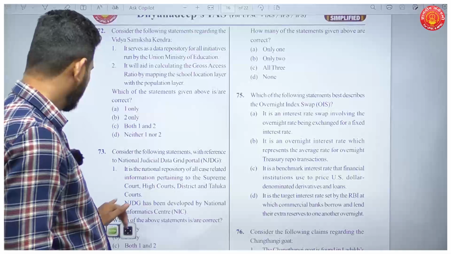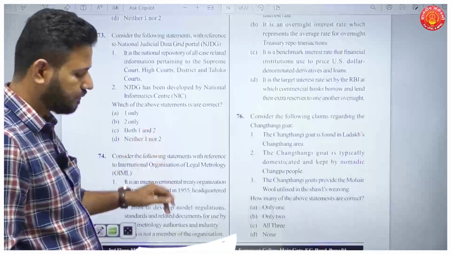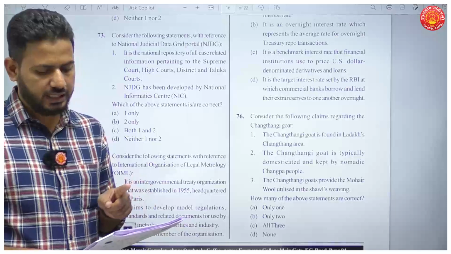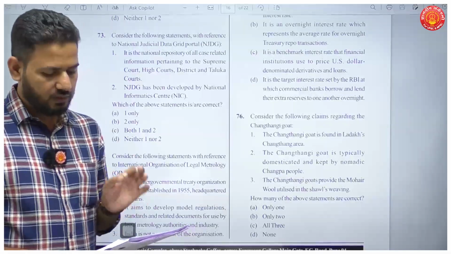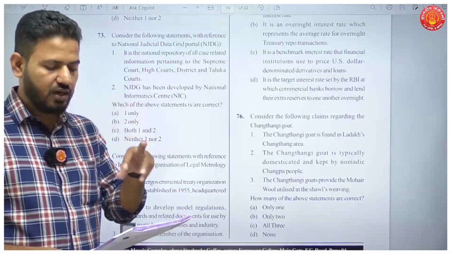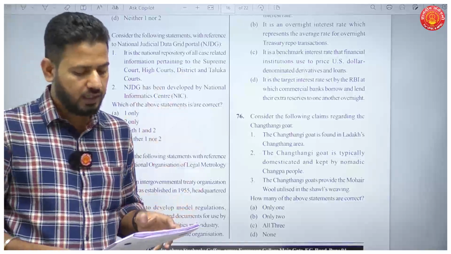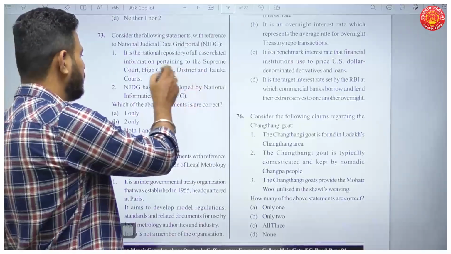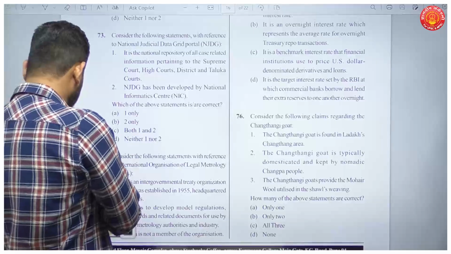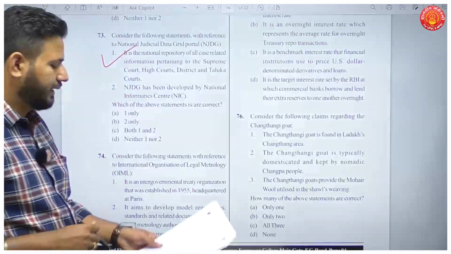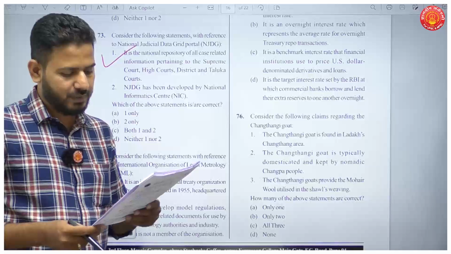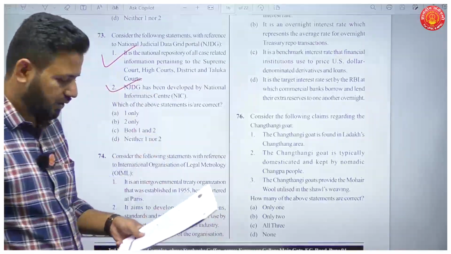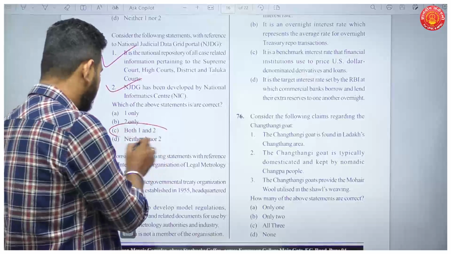Next, question number 73. Consider the following statements with reference to National Judicial Data Grid Portal. Now, the first statement is, it is the national repository of all cases related to information pertaining to Supreme Court, High Court and District Courts, Taluka Courts also. This statement is again true. Then NJDG has been developed by National Informatics Center. This statement is also true. So you see both the statements here are correct.